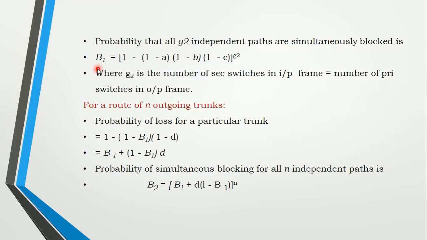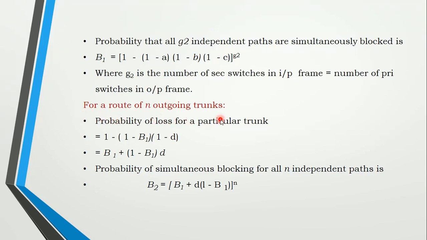So here you are writing for mode 1, the same thing, write all the blocking probability to the power of G2, that is the secondary switch. And here you need to consider outgoing occupancies for this one also, where the input frame is equal to the number of primary switches of the output frame also. For that purpose, here we won't be going for the next stage.